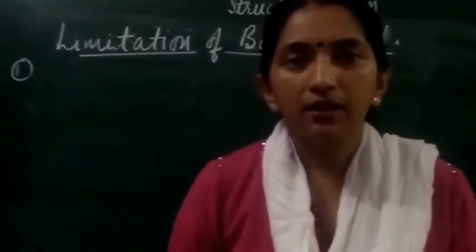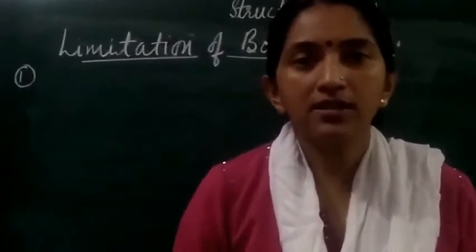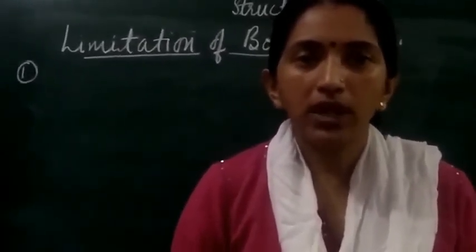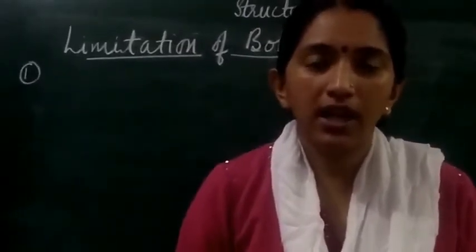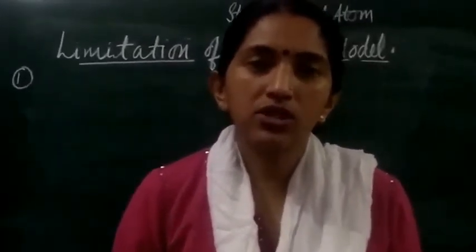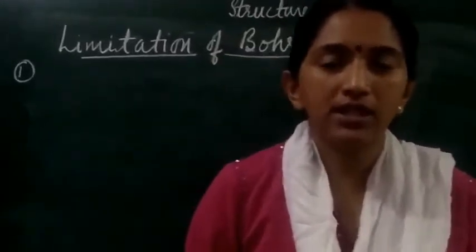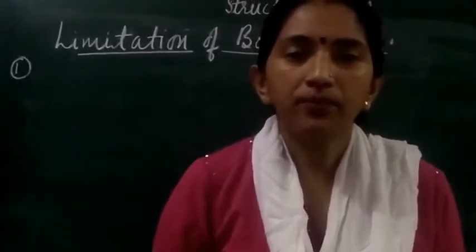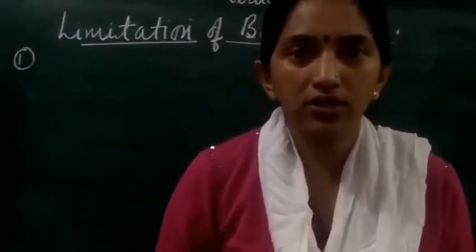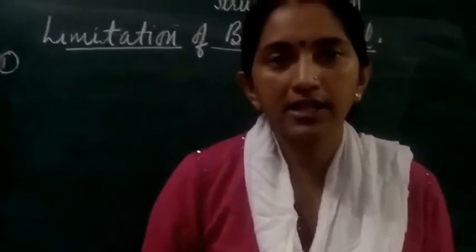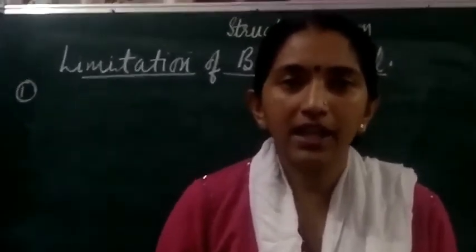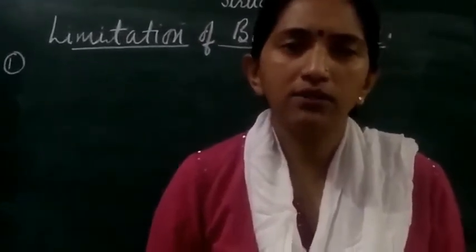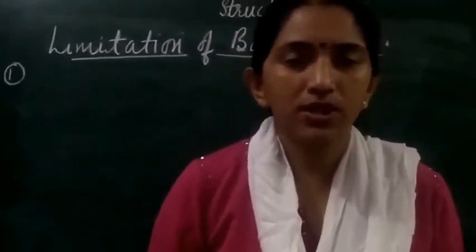Next, meanwhile the Heisenberg uncertainty principle was also there, which assumes that no electron or microscopic object can have its exact position and momentum calculated simultaneously. So this assumes that the particle has a wave nature, whereas the Bohr model assumed completely that the electron has a particle nature. So a big blow to the Bohr model was given by the Heisenberg uncertainty principle.